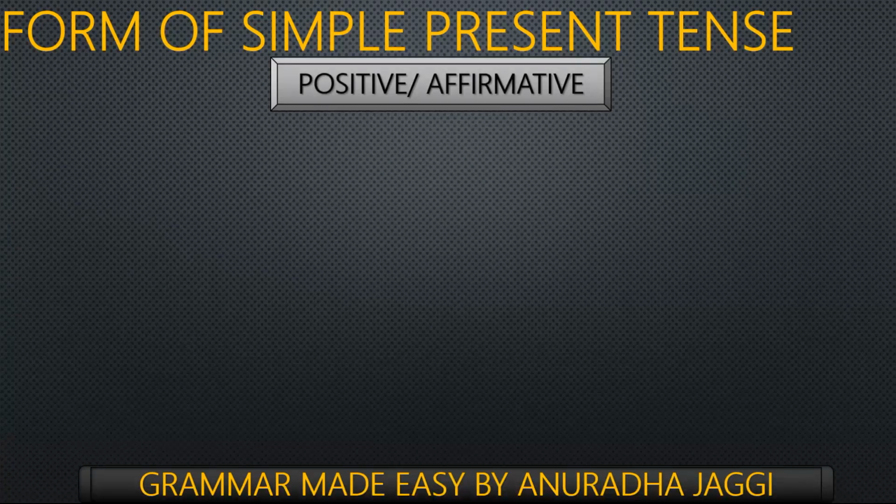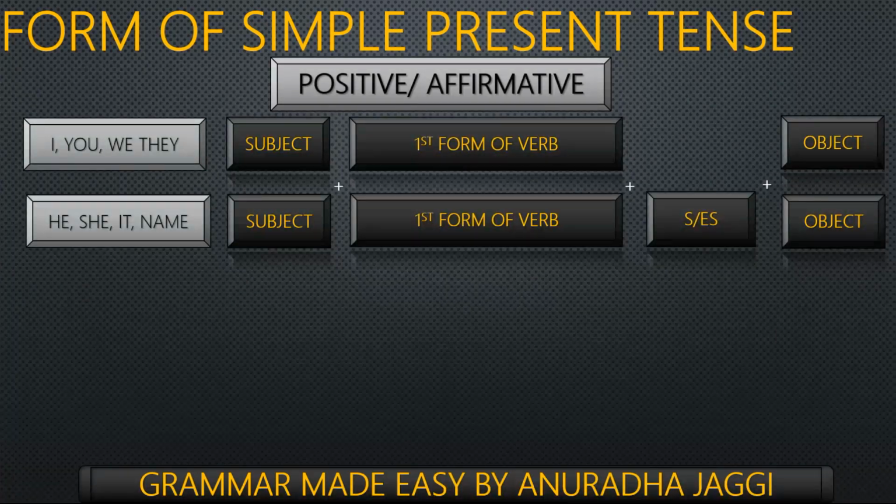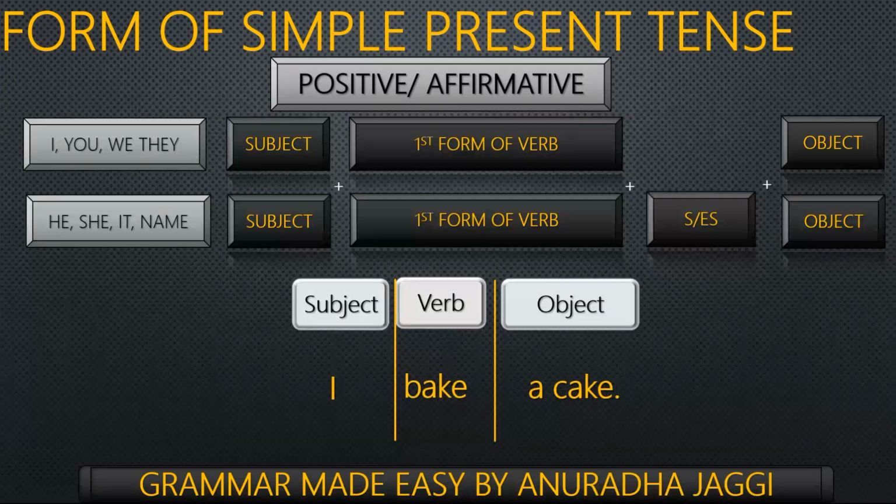We must know that we use first form of the verb with I, you, we, they. And for the rest, that is for third person singular, he, she, it, name, we use first form of the verb plus s or es. Now let's take an example for it. The way I have already discussed, I bake a cake. Here, I is a subject, bake is a verb, and a cake is an object. We have already done that.